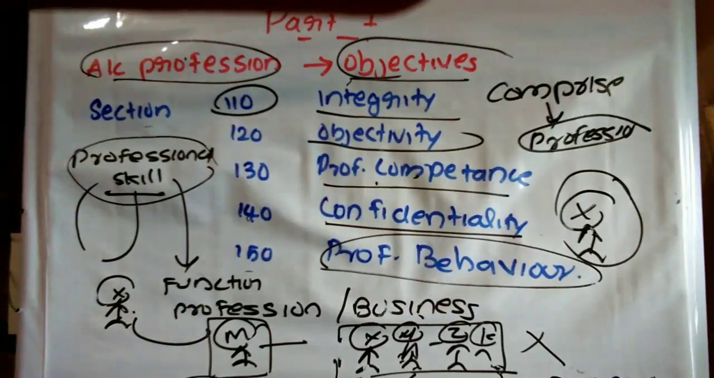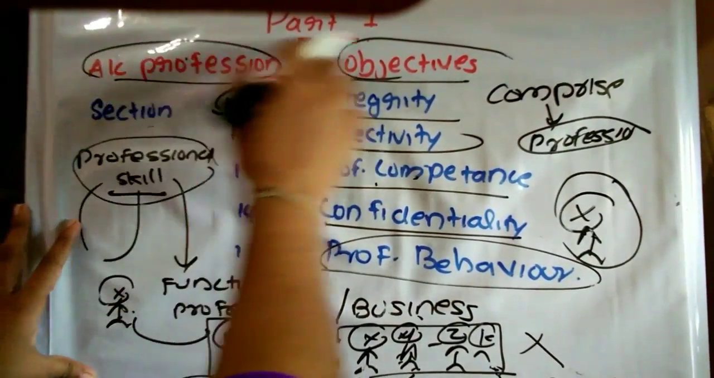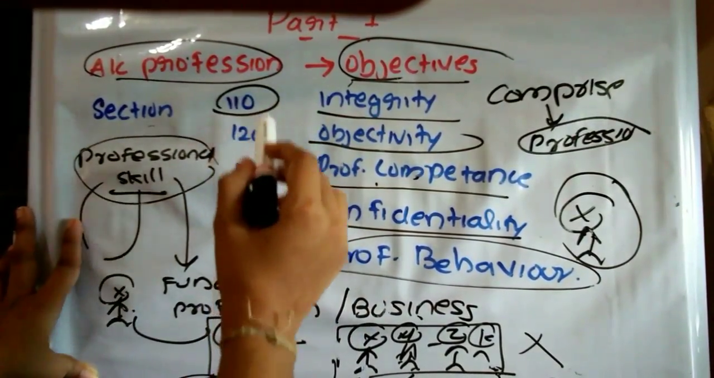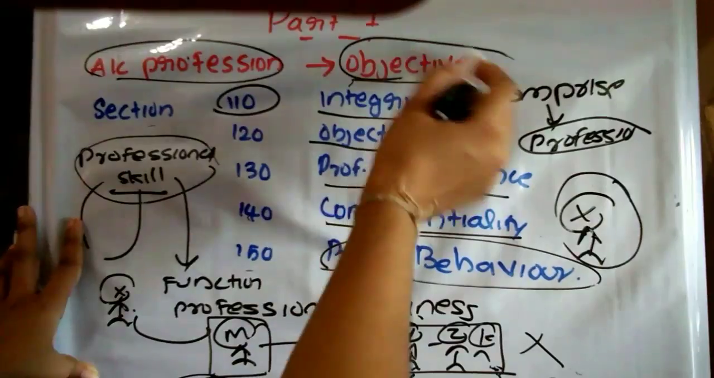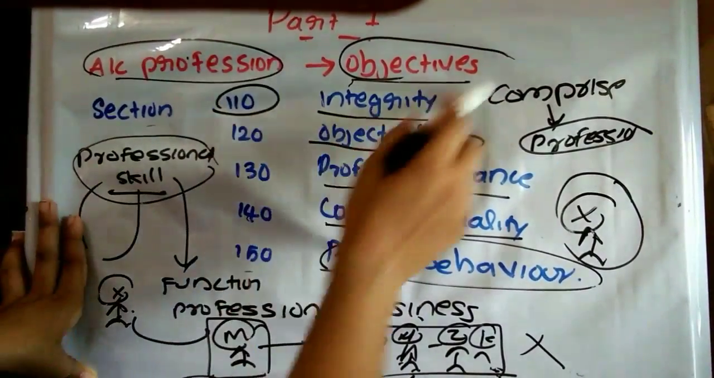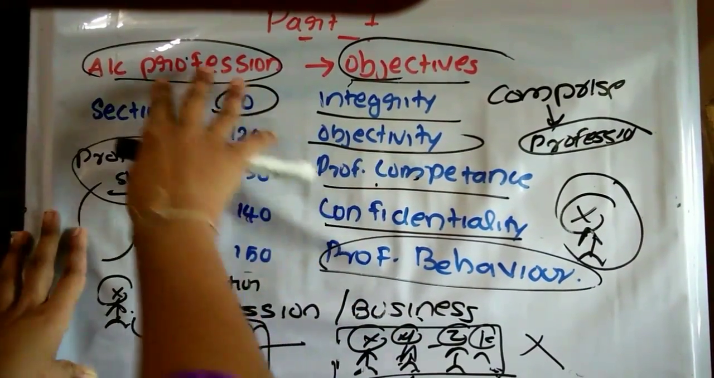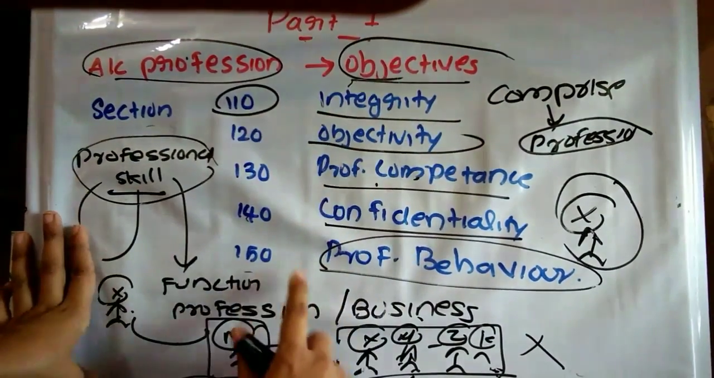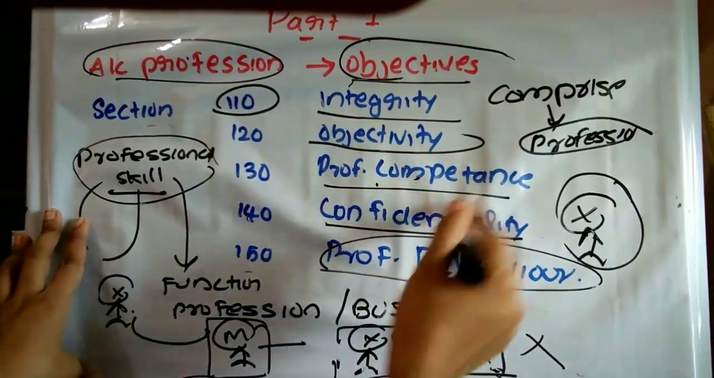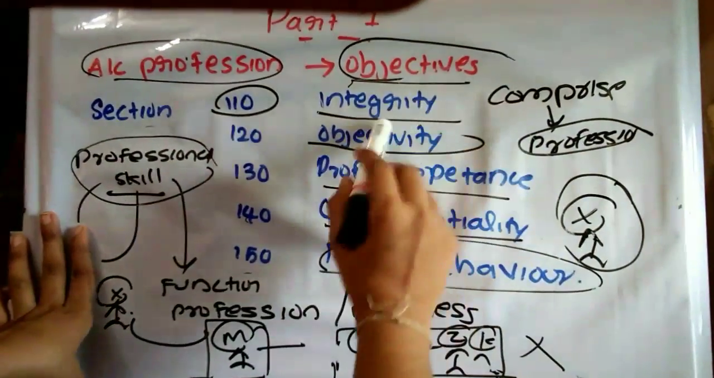So what we studied in this session is mainly that the accounting profession has some objectives. Such objectives are Section 110, 120, 130, 140, 150. Why do we have to follow these? The accounting profession has some objectives. The professional accountant has to attain these objectives. For the purpose of attaining these objectives, they have to comply with these fundamental principles. They have to follow these fundamental principles.